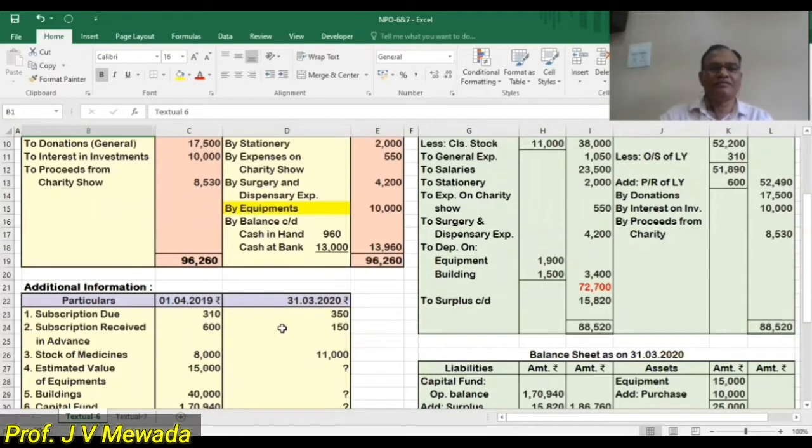But before that, it is advisable to see all the assets on 1st April 2019. So let us see what are the assets on 1st April 2019, and those assets we are placing in the inner column first. Subscription due, subscription received, and stock of medicine we'll see later on. We will see the fixed assets.